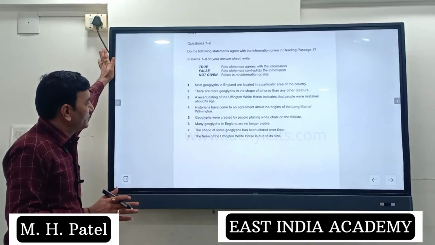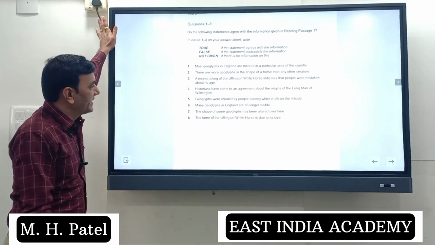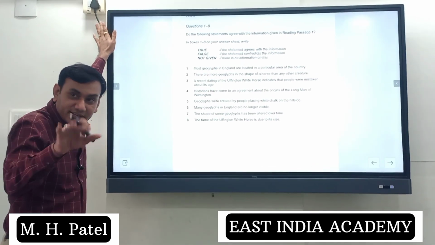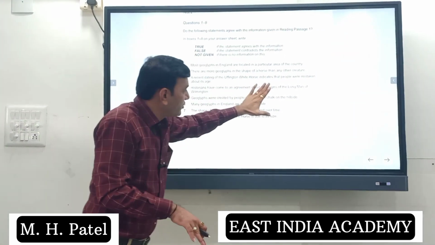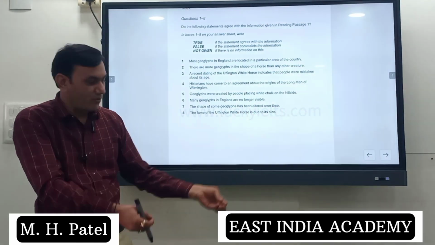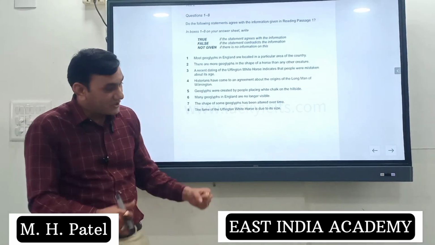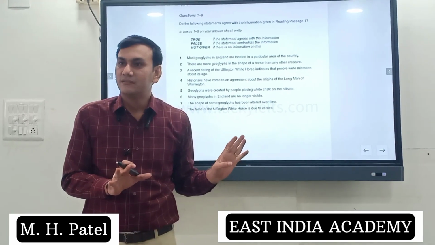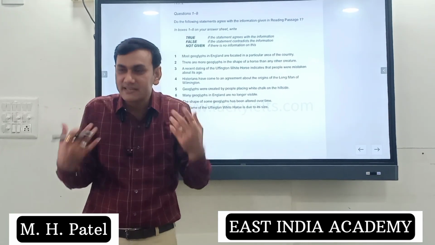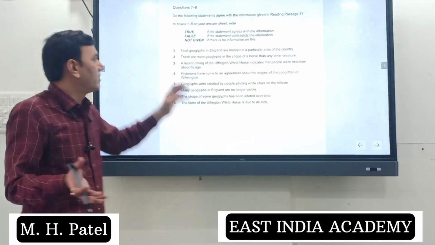Number 5. Geoglyphs were created by people. If they were created by people, placing white chalk on the hillside, there is a hillside, they have put the white chalk and they have made these sketches, then true. If it was there before, then false. If they haven't discussed how it was created, then not given.